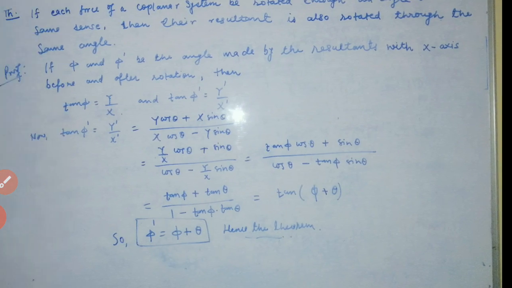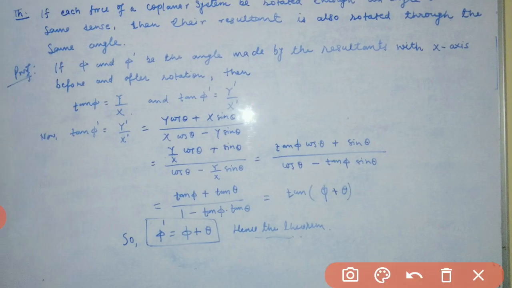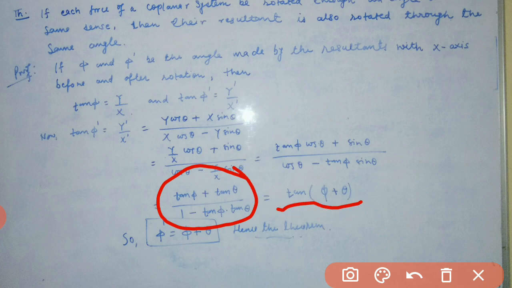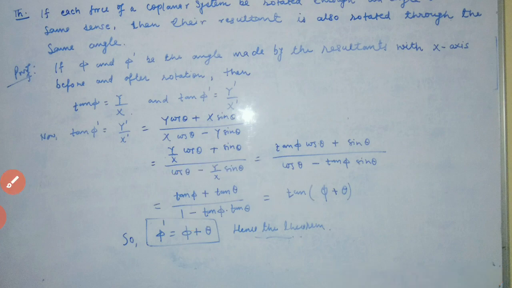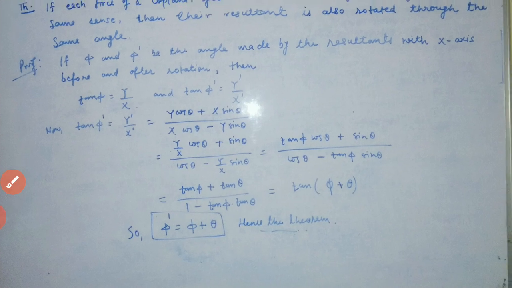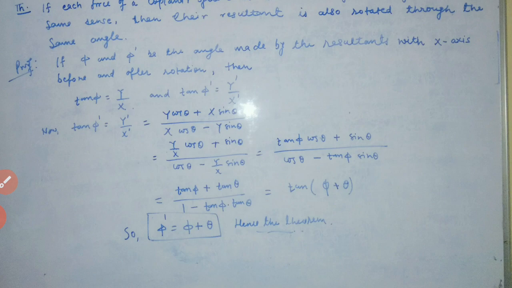And this is the formula for tan of phi plus theta. So by equating both these, we have phi dash equals phi plus theta. In this way I have proved this theorem.